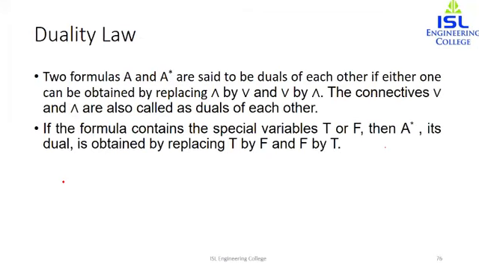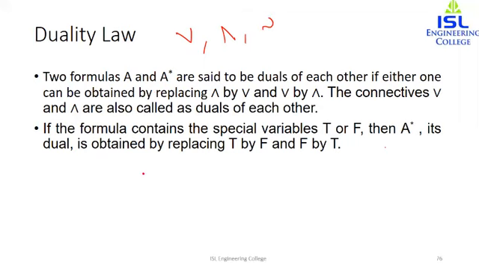The next topic is duality law. So in this section, what we will consider is formulas which contain connectives which are or, and, and negation. So in the case of duality law, we will only consider two connectives along with negation. And whenever we are performing duality law, there are two rules to be followed. Now, what are the rules?